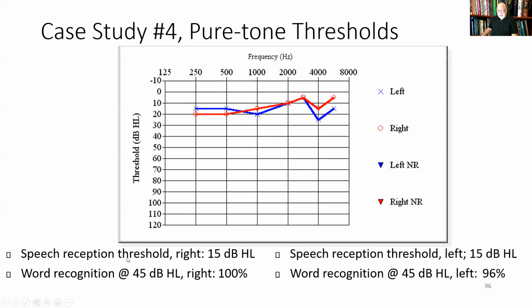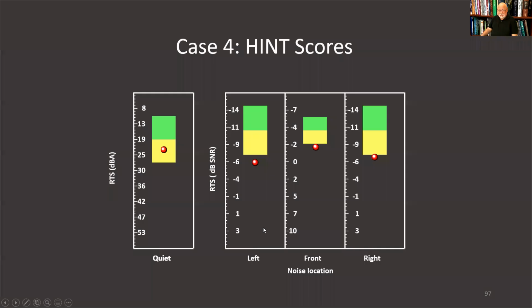His speech reception threshold in the right ear was within normal limits. It's at 15 dBHL. So that means that he could understand speech when it's presented at a very low level in the right ear and the left ear. And then when a series of words were presented at 45 dBHL, he could understand 100% of the words in the right ear and 96% of the words in the left ear. So for all intents and purposes, this looks like a normal hearing ability. But remember, his complaint was difficulty hearing speech and noise.